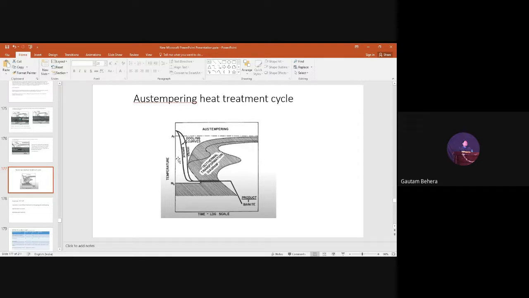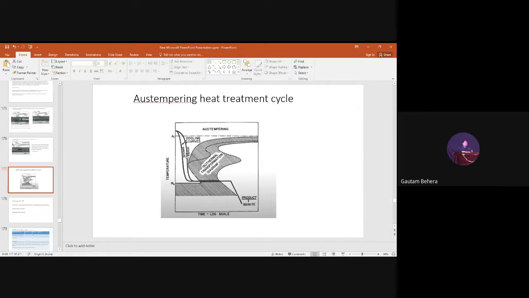But if the cross section is thin, if the steel cross section is thinner, the cooling rate will be equal, you can consider. That means at the core, at the center, and at the surface, the cooling rate will be equal. That will be beneficial for the austenite to bainite transformation, right? You can get a single cooling curve at least.